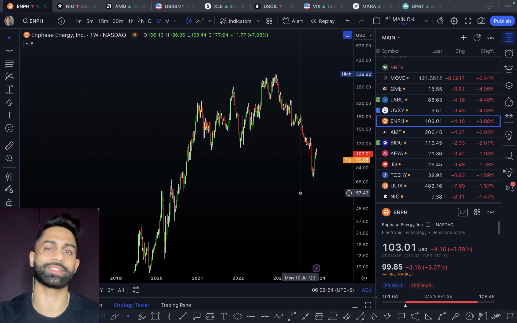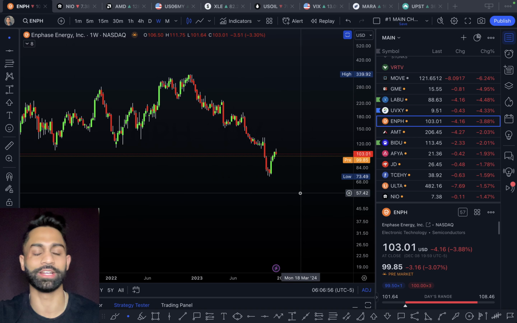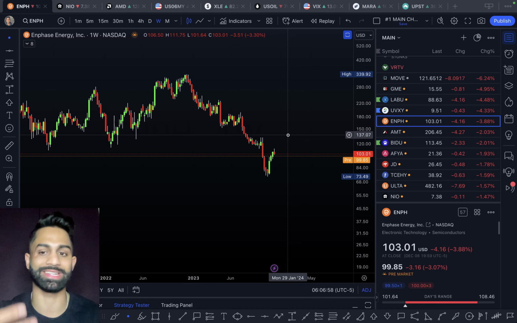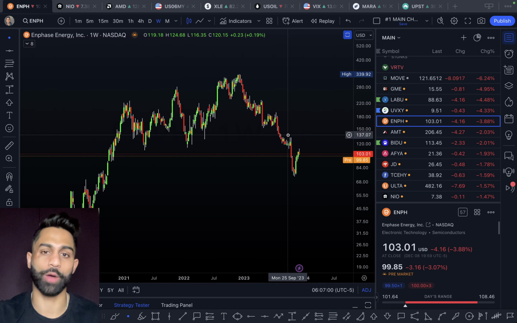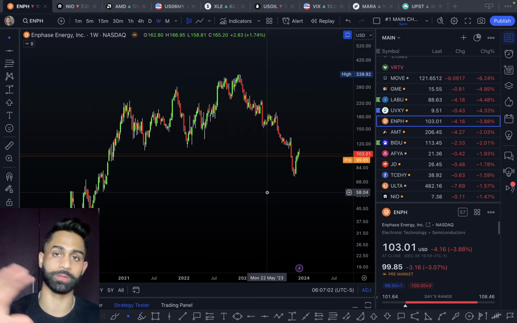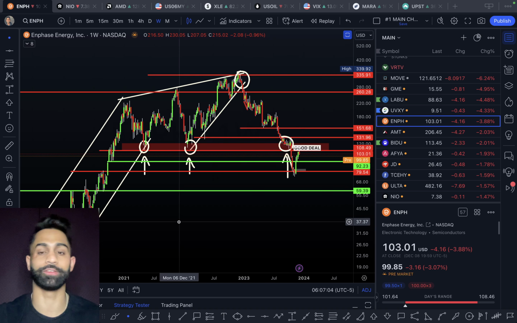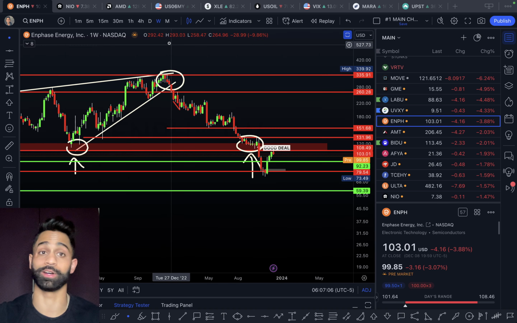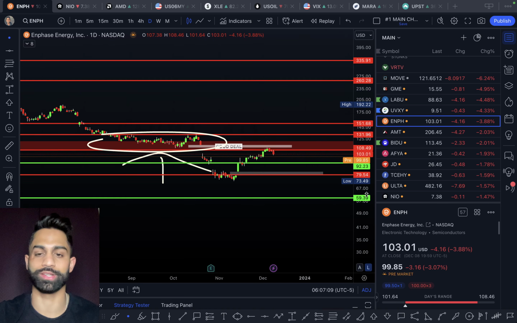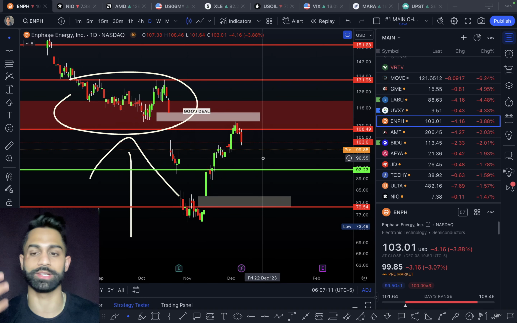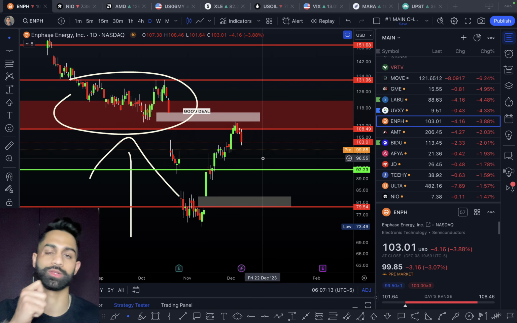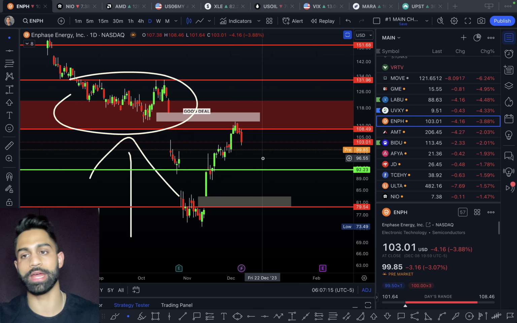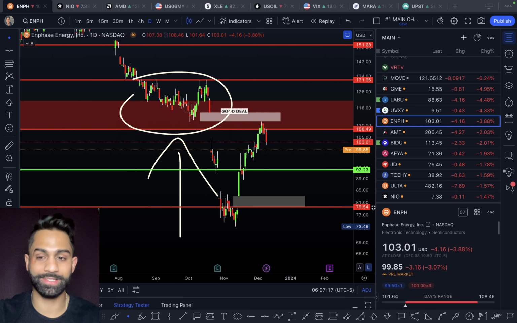And the main driving factor really is interest rates, right? Interest rates have certainly stressed out Enphase in its demand of how much it can supply in terms of microinverters and battery packs. But eventually, if interest rates are going to be lower or getting cut, that of course creates a very, very nice, interesting environment for Enphase to reaccelerate in terms of its demand, in terms of its growth and profitability as well. So yes, it's down a little bit over 3%. I'm assuming on the back of this report.